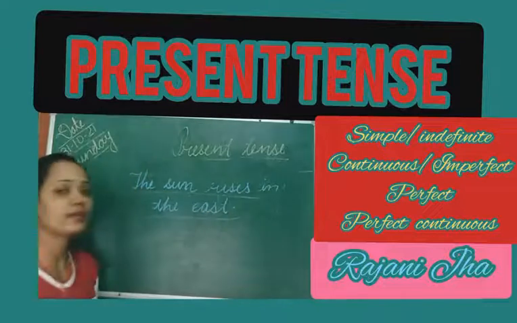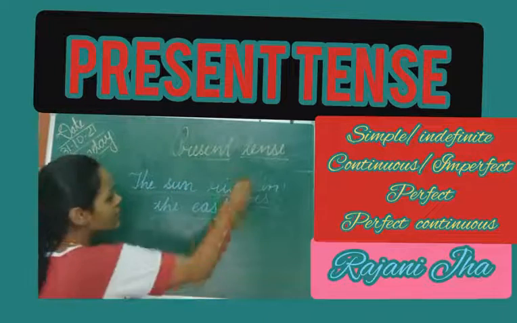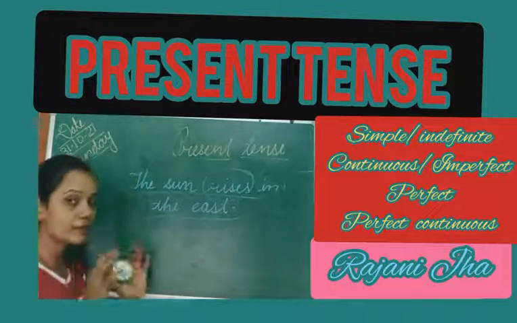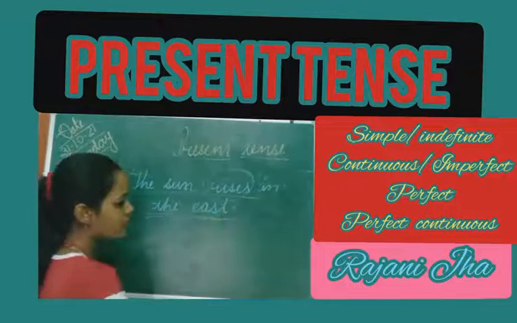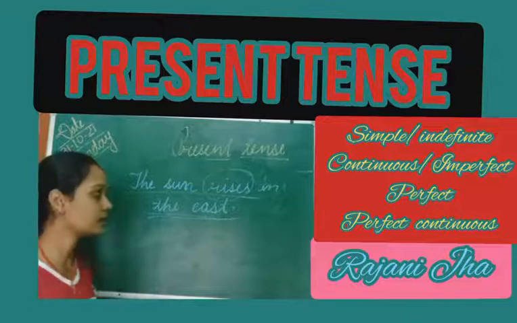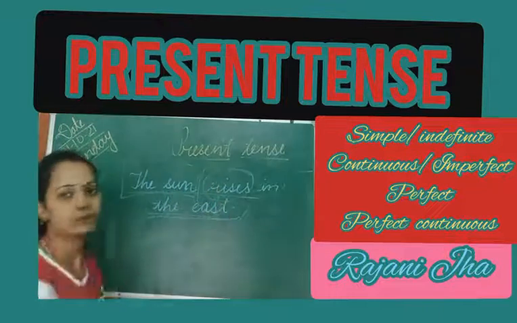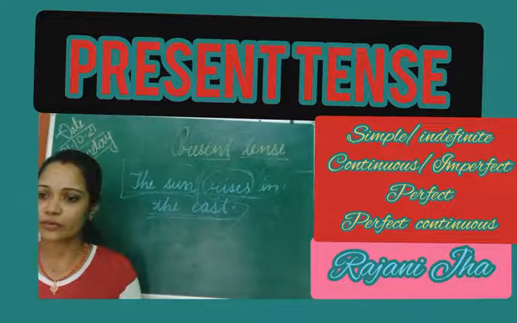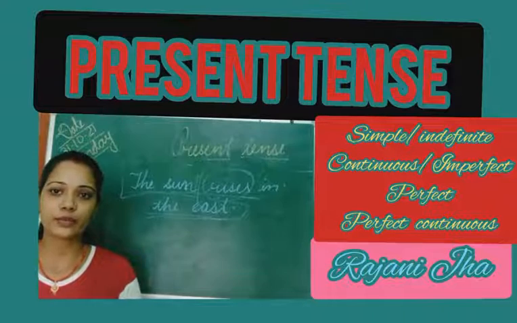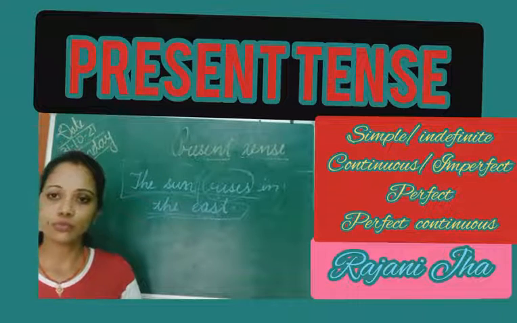The sun rises in the east. The sun is the third person you can see here, and rises is just the singular form, V5, and in the east is the object. From here you can say it is subject and predicate; we have studied, or if we have not studied, I'll make a video for that also. When we study the parts of a sentence, we'll come to know all these things.